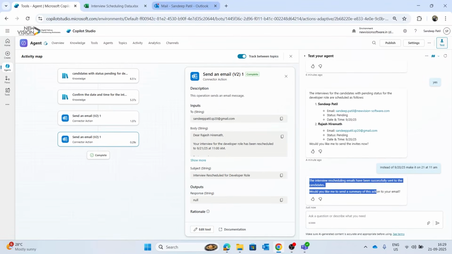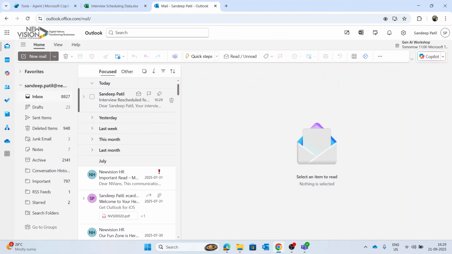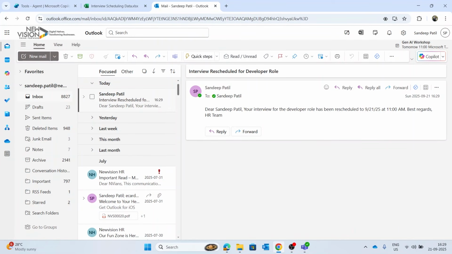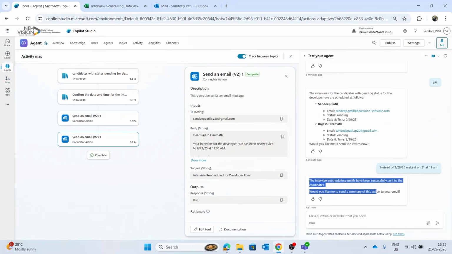Now if I go to the Outlook, you can see here, this is how I have just received the email with date and time. So you can configure the same kind of tools here and your agents will work on behalf of human. And once that is done, you can publish this agent on any channel like Teams, Outlook or your public websites. And after that you can see agent activities and analytics.